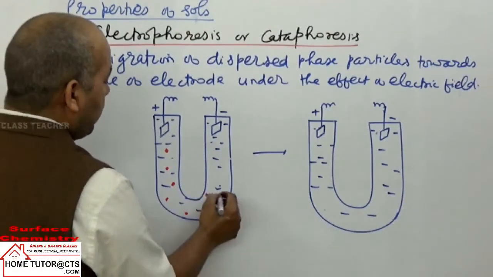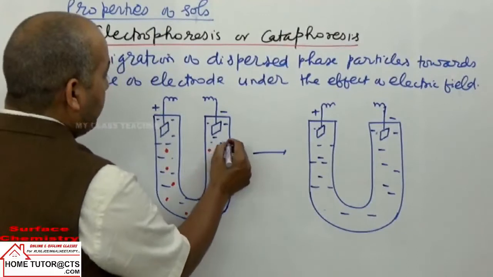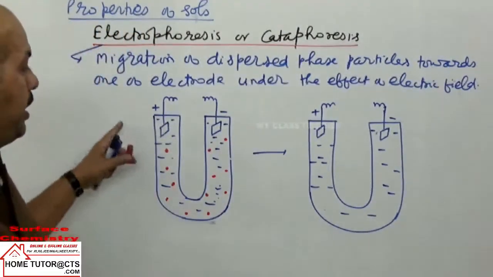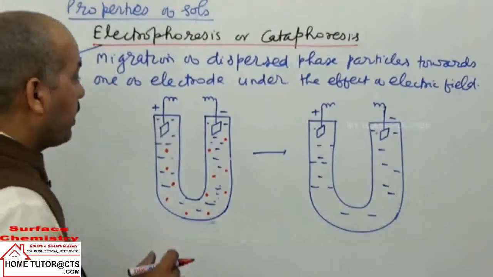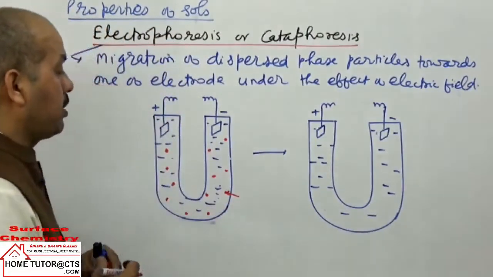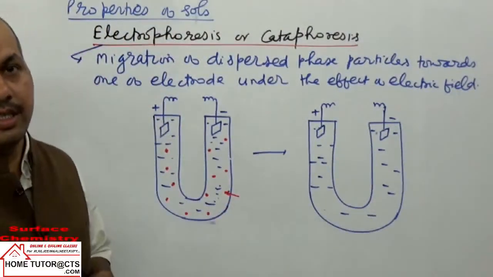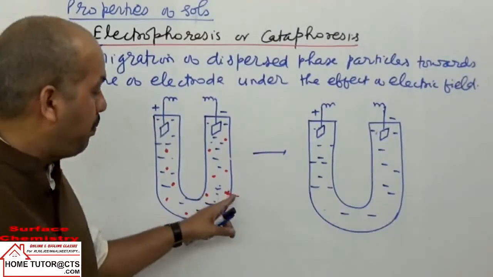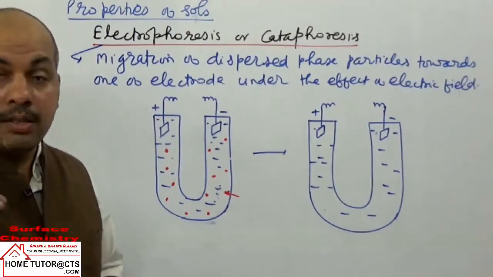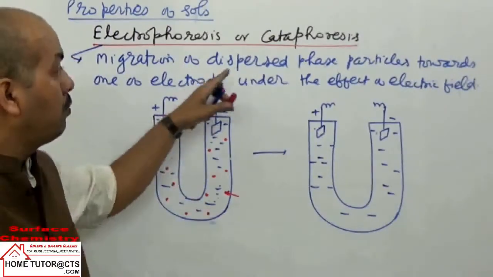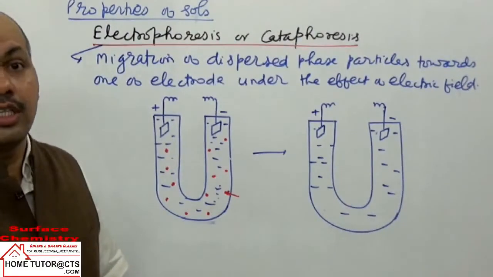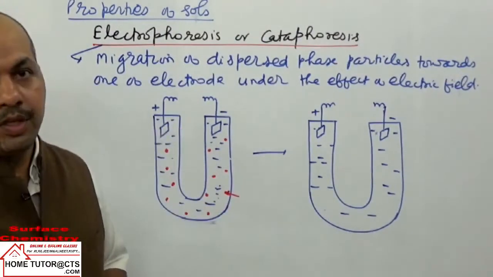Before passing electric current or applying the electric field, the dispersed phase particles are spread in the entire solution. The dispersed phase particles carry typical charges. They can carry either positive charge or negative charge. This charge is causing the sol's stability.